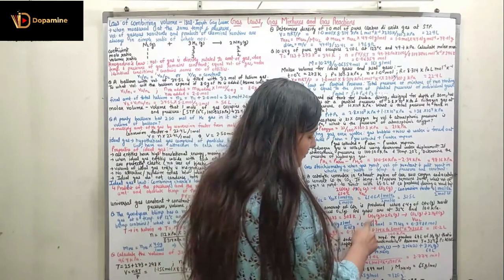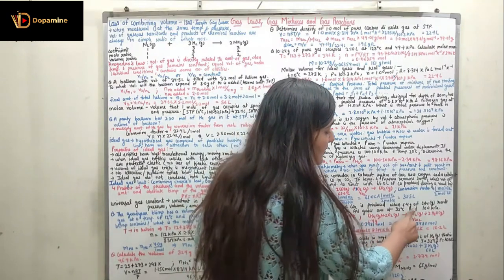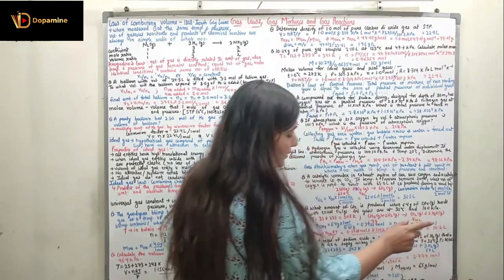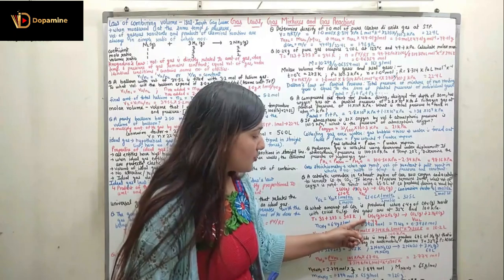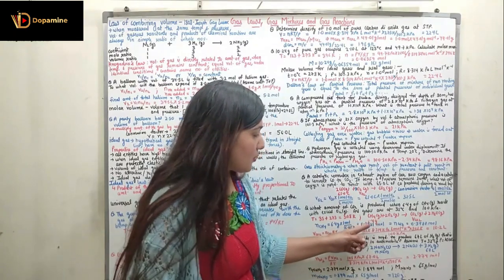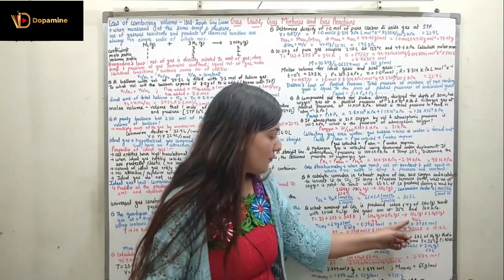According to the balanced chemical equation, we have CH4 in the gaseous state plus 2O2 in the gaseous state gives me CO2 in the gaseous state plus 2H2O in the gaseous state. So CH4 is the methane, which is having the amount 6.4 gram. Right, so this mass is given as 6.4 gram. We have to find out the volume of CO2.